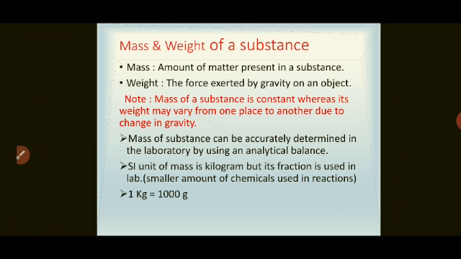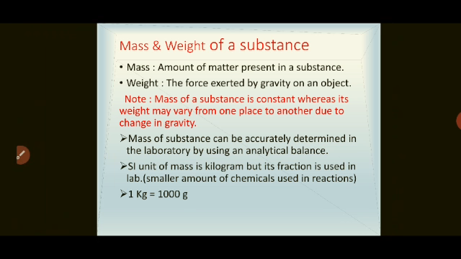Yes. So mass can be accurately determined in the laboratory by using an analytical balance. You can refer the textbook to see the diagram of analytical balance, page number 6. Or even nowadays, we can measure the mass by using the electronic balance also, very easily.